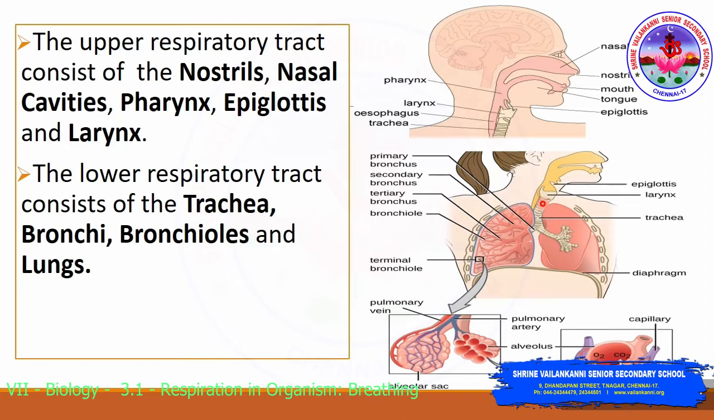So what is the trachea? The trachea is a pipe-like structure which ends in two small branches or tubes, which are called the bronchi. Each bronchus has several branches, which are called the bronchioles. And at the end of the bronchioles, there are several millions of alveoli. And each of the alveoli is surrounded by capillaries.